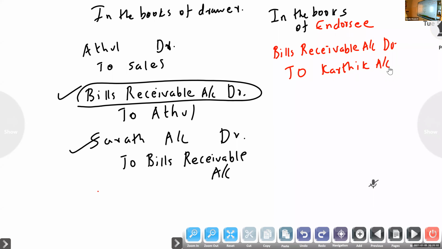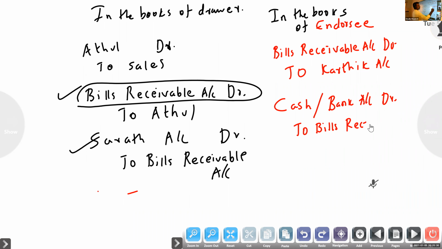Bills receivable account debtor to Karthik. Clear? Next, at the time of maturity, if the drawer got the amount, what are we writing? Cash account to bills receivable. So here only cash or bank account debtor to bills receivable, because he is getting the amount at the time of maturity.